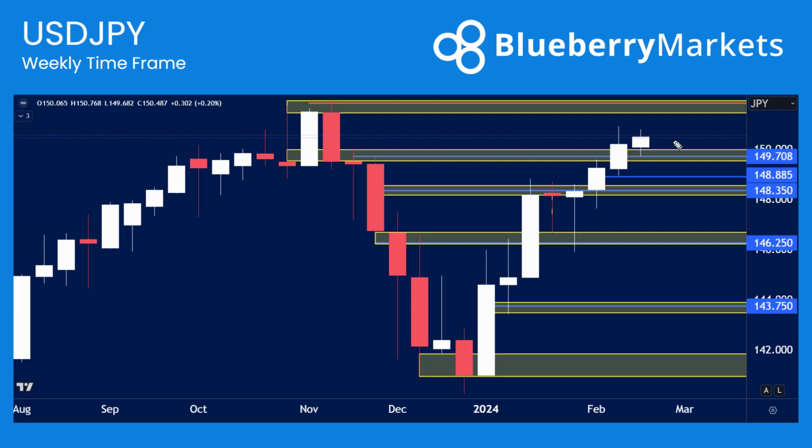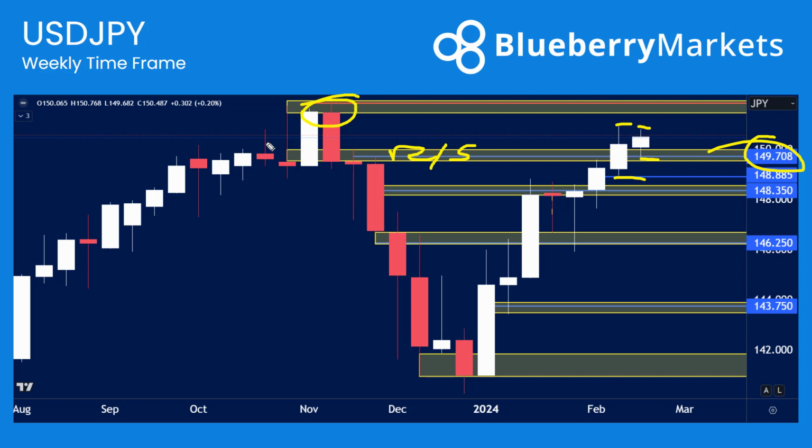Going on to dollar yen then, so obviously yen very weak. We started to see a little bit of strength come in last week. We've actually had an inside week last week, closing back within the previous week's range. We are still above that key resistance of 149.70, so now resistance turns to support, and we're holding above that level at the minute.